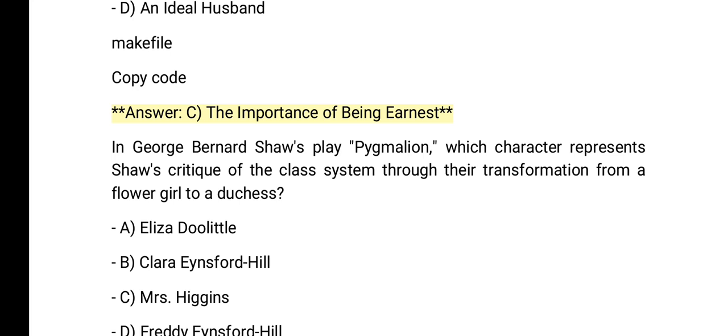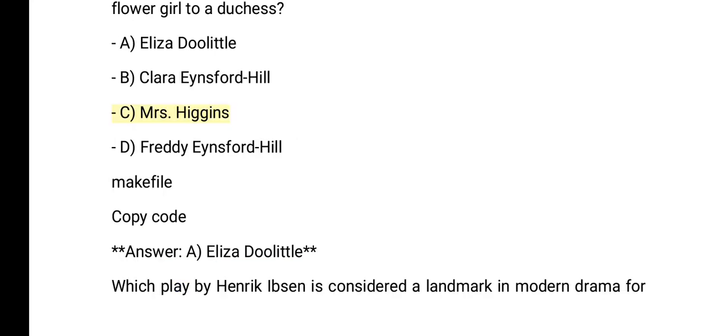In George Bernard Shaw's play, Pygmalion, which character represents Shaw's critique of the class system through their transformation from a flower girl to a duchess? A. Eliza Doolittle. B. Clara Eynsford Hill. C. Mrs. Higgins. D. Freddy Eynsford Hill. Answer. A. Eliza Doolittle.